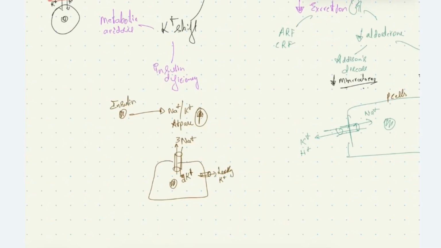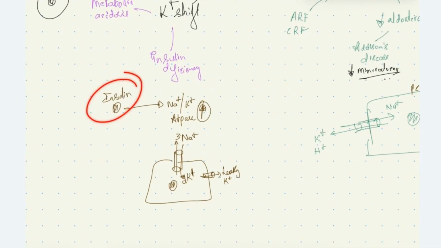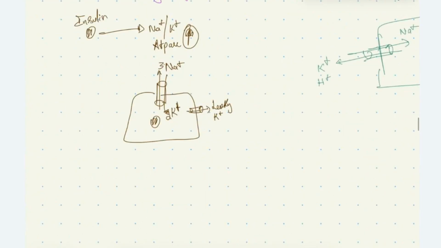Why? Because insulin normally is responsible for the increased expression and activity of the sodium potassium ATPase pump. We know that the sodium potassium ATPase pump will pump out 3 sodium ions from the cell, and there will be influx of 2 potassium ions into the cell. It is an active process.